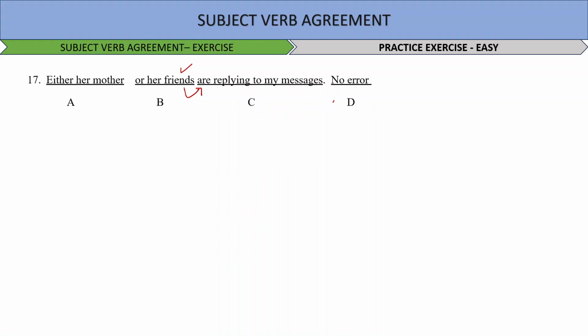Next question. Just around the corner is a fantastic wine and beer shop and a small supermarket. So these so many things are there, right? So it should be: just around the corner are a fantastic wine and beer shop and a small supermarket. So you see the error is in option number B.